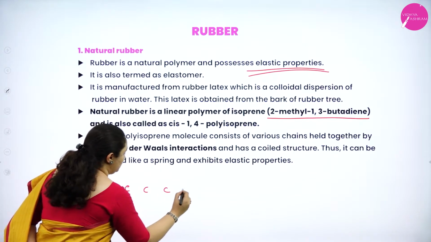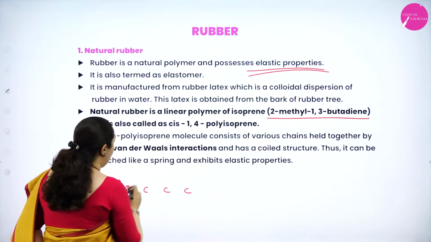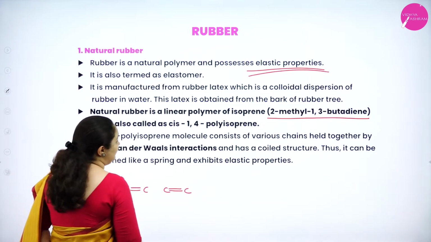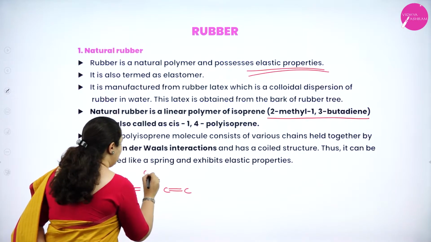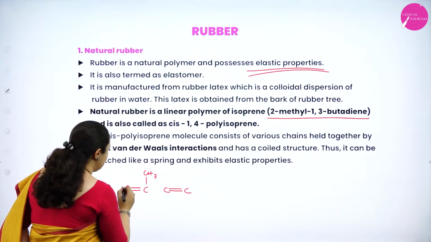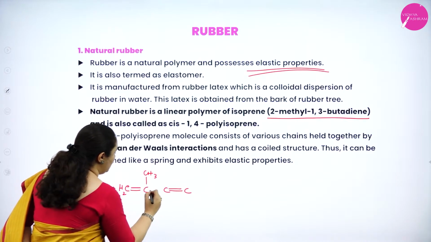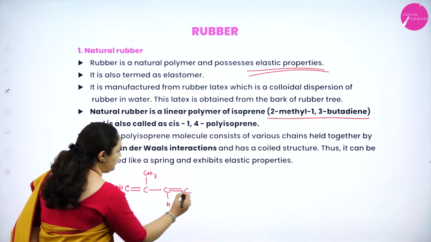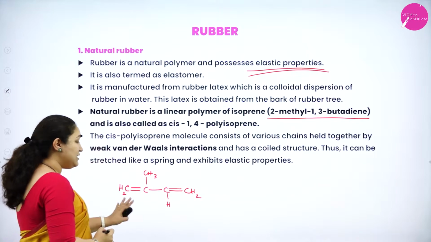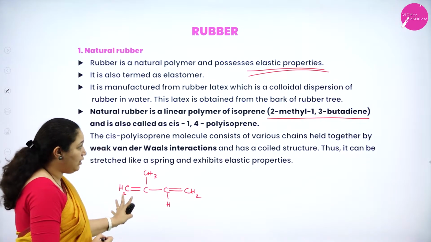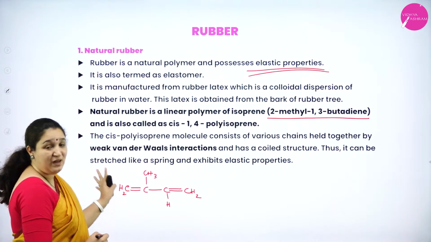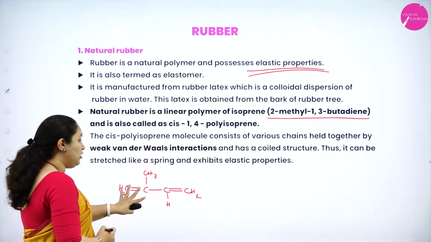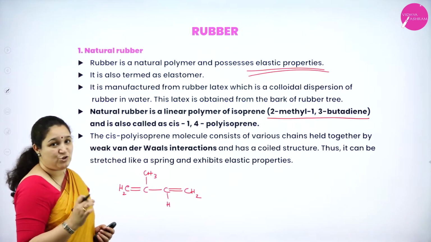So 1, 2, 3, 4 carbon atoms. 1,3. So between the first and second carbon atom and the third and the fourth carbon atom, there is a double bond. Then the second carbon atom has got the methyl group. So this is CH2 double bond. There is a single bond. 1, 2, 3, 4 bonds are done. So you have a hydrogen atom here and CH2 group. So this is isoprene, its common name is isoprene and the chemical name is 2-methyl 1,3 butadiene, and this molecule polymerizes to give natural rubber.